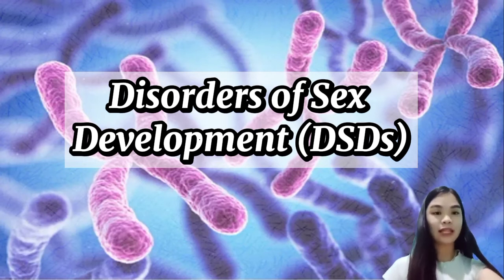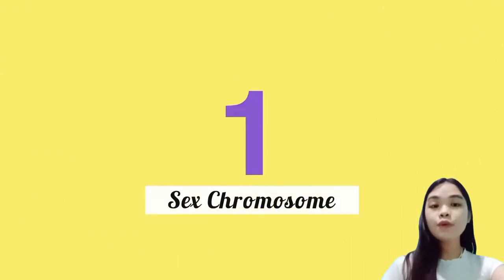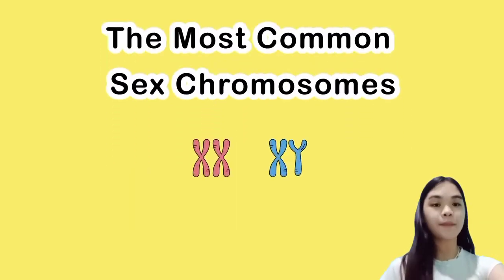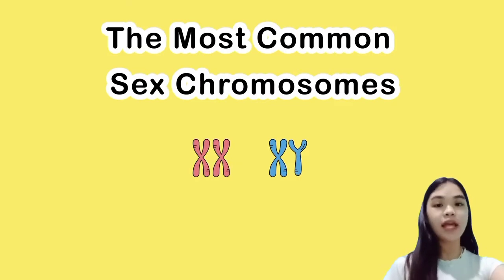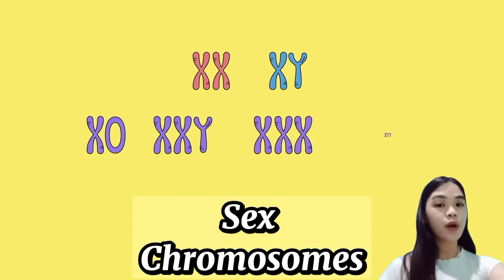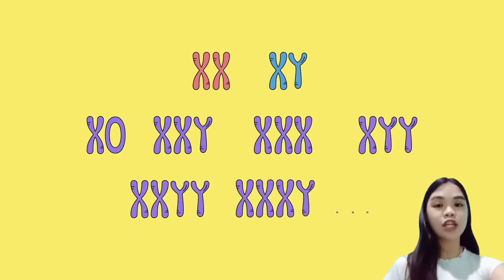Let us see the different types of DSD that can occur in the process of sex development and the causes of it. The first one is the sex chromosome DSD. The most common sex chromosome compositions are XX and XY, but there are several possible compositions, for example, XO, XXY, XXX, XYY, XXYY, XXXY, and so on.